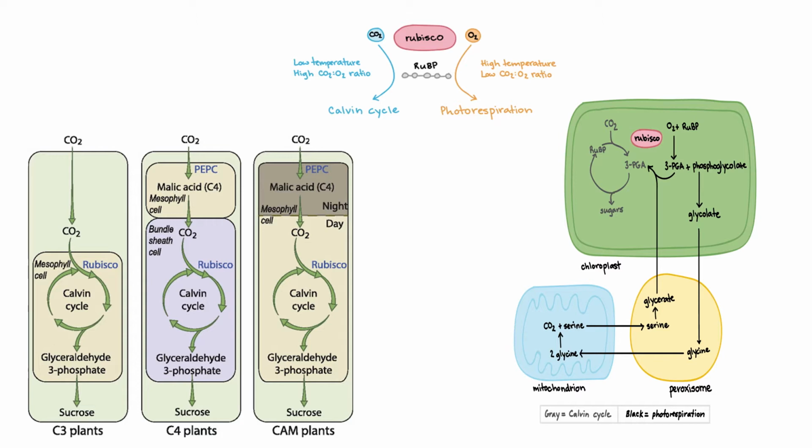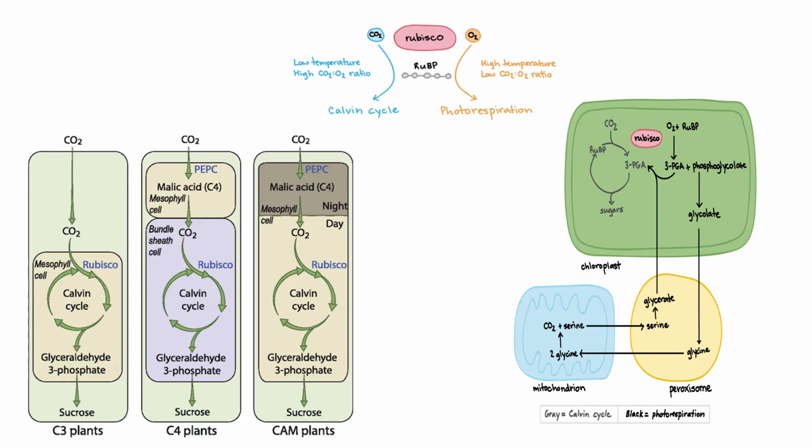C4 plants have a special anatomy called the Kranz anatomy. Two types of photosynthetic cells are present in C4 plants: mesophyll cells and bundle sheath cells. First carbon dioxide fixation occurs in mesophyll cells, but the Calvin cycle occurs in bundle sheath cells.